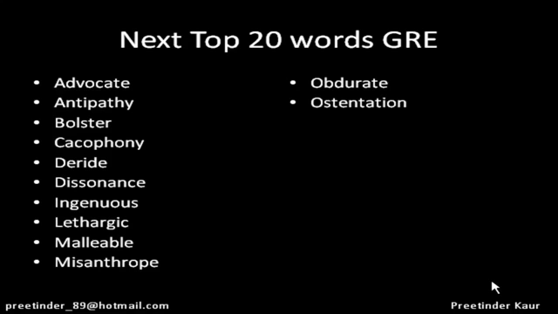The next word is ostentation. Ostentatious means flashy and showing off. So ostentation is a gaudy outward display, very pompous and pretentious nature.